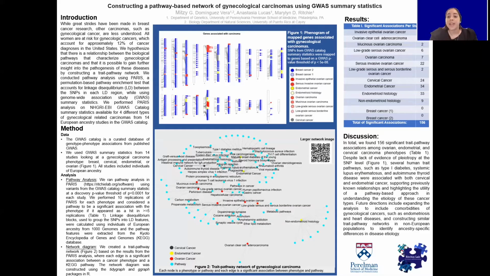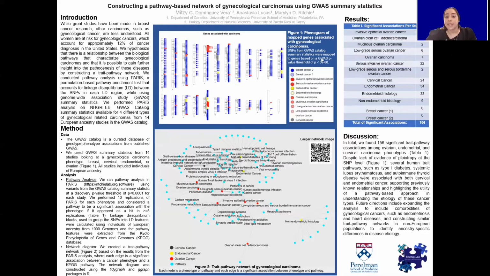We used that data to construct the trait pathway network of gynecological carcinomas in Figure 2. In this, each node is a phenotype or pathway, and each edge is a significant association between phenotype and pathway. Instead of looking at pleiotropy, we were looking at what we refer to as pathway-based pleiotropy.